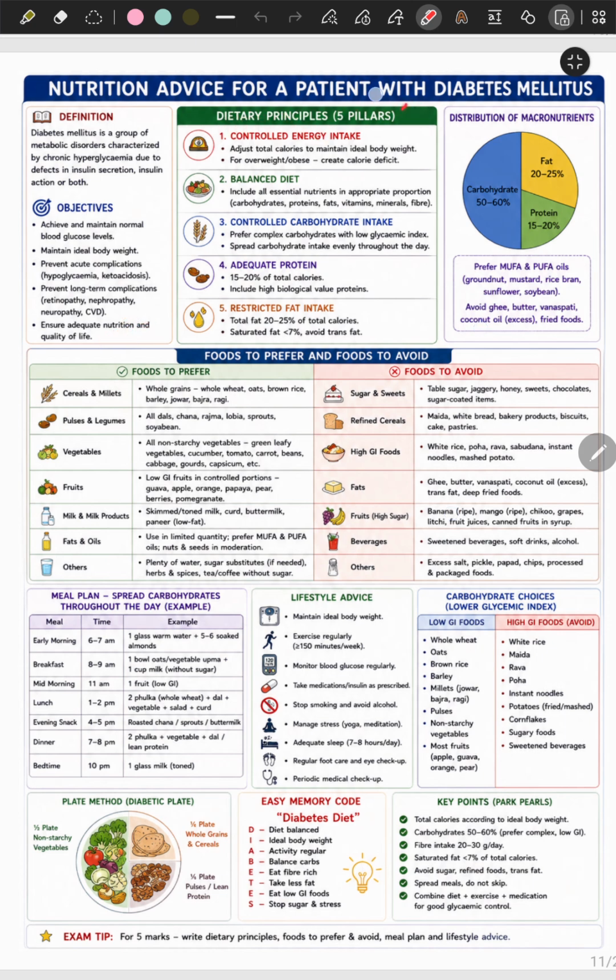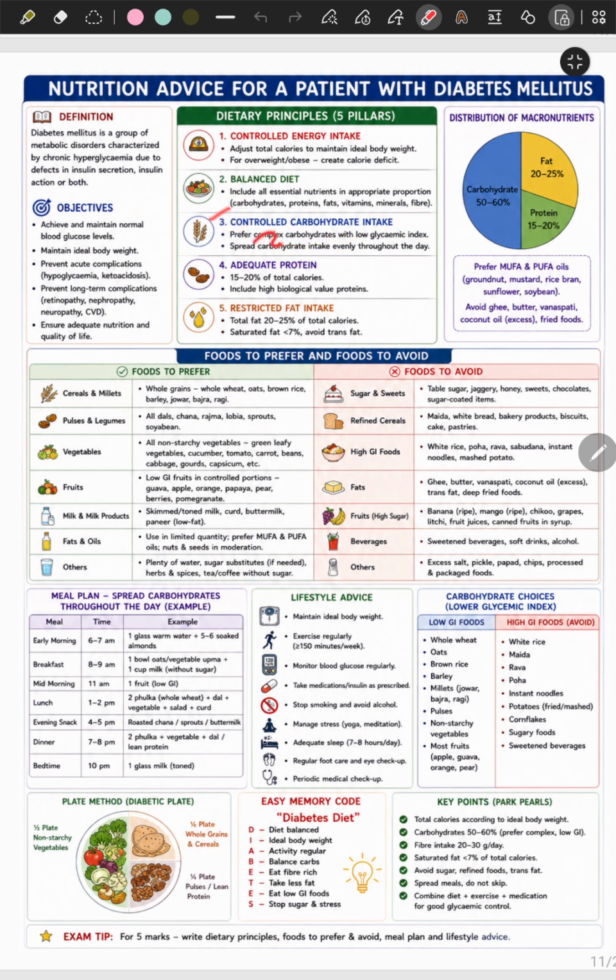Talking about the dietary principles, there are 5 pillars. Controlled energy intake. Adjust total calories to maintain ideal body weight. If a person is overweight or obese, advise them to create a calorie deficit. Next is balanced diet. All essential nutrients in appropriate proportion. Carb, protein, fat, vitamins, minerals, fibers.